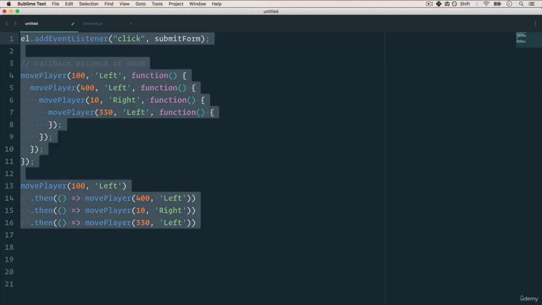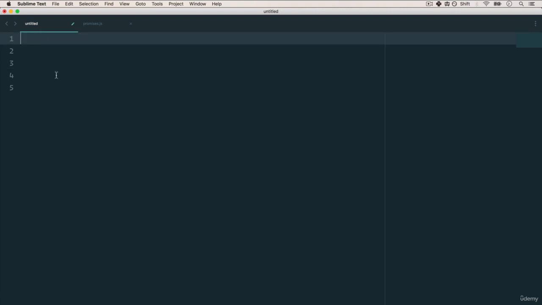I'm going to remove this and create our very first promise. We'll say const promise equals, and this is a new syntax that you'll just have to get used to, new promise. So we're creating a new promise. And this promise has a parameter that either resolves or rejects.